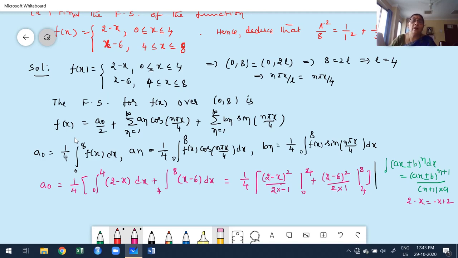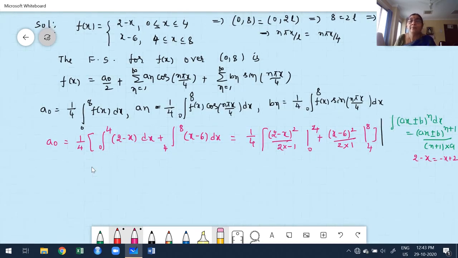In the next step, I have to simplify this carefully. Now, I have to keep 1 by 4 outside. Okay. Plus into minus is minus 1 by 2. I have told you a number of times, while applying upper and lower limit, first I have to keep the constant outside. What's the upper limit? 4. 2 minus 4, 2 minus 4 whole square.